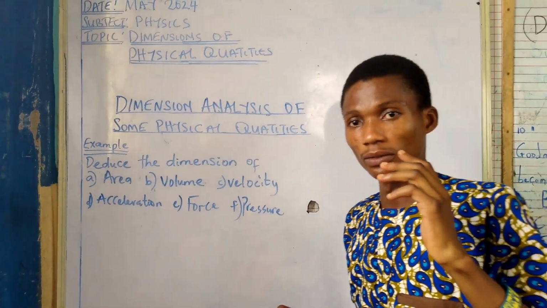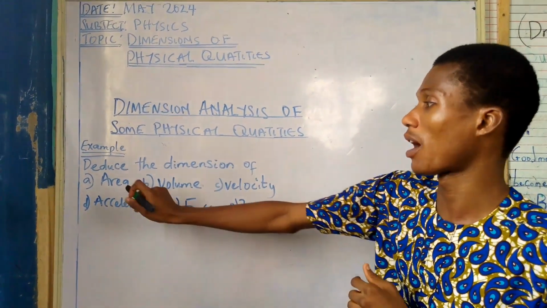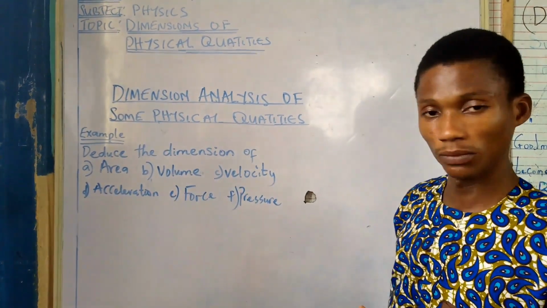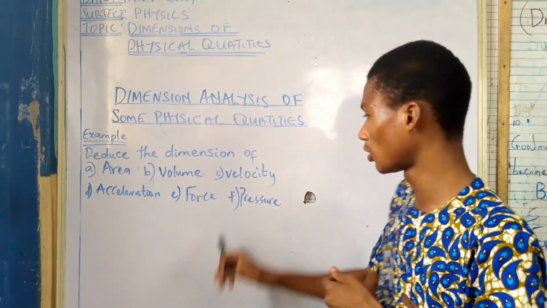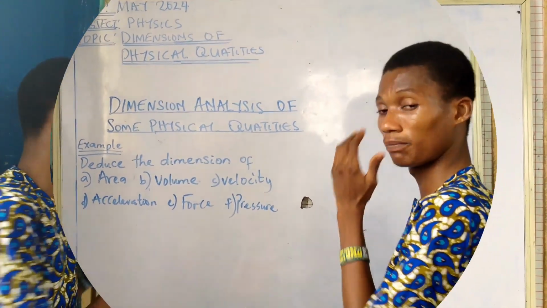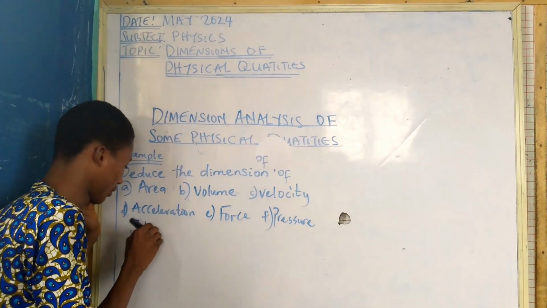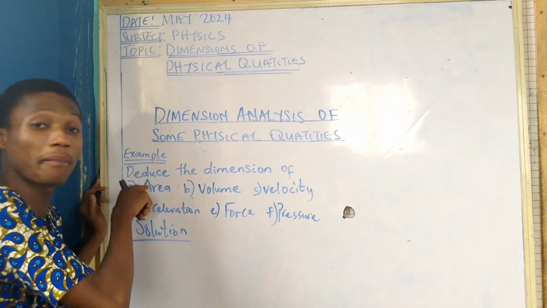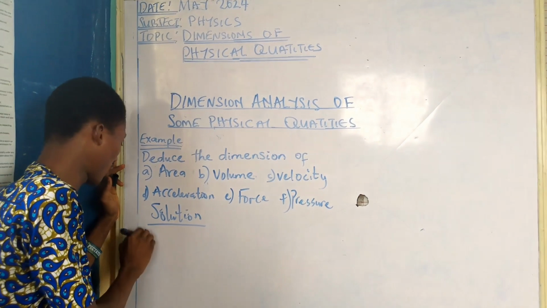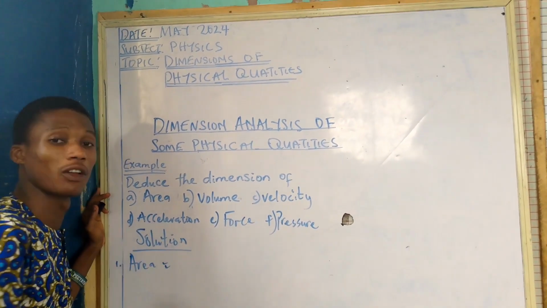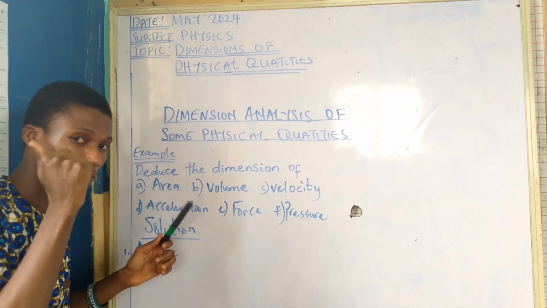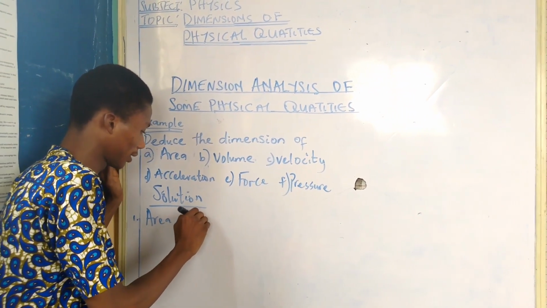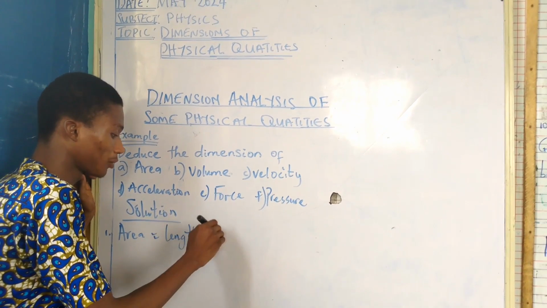Alright, let's take a look at some of these examples. We have to deduce the dimension of area, volume, velocity, acceleration, force, and so on. Solution. We should deduce the dimension of area. So number one, we want to find the dimension of area. Don't forget from the previous topic, area is your length times your what?